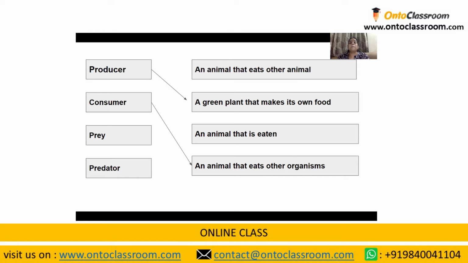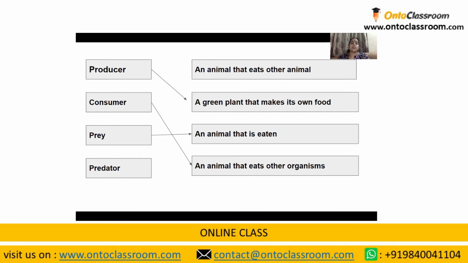Next, we have the term prey. All of you must have heard about this, right? Prey. What is a prey? You have two options: an animal that eats another animal, and an animal that is eaten. So what could it be? It is the animal that is eaten. Yes. So a prey is an animal which is being eaten by another animal.